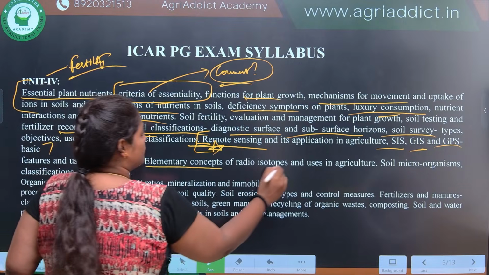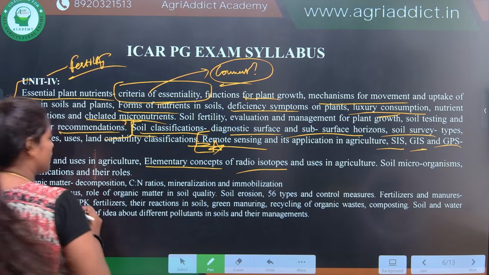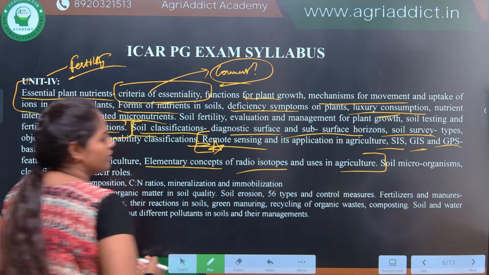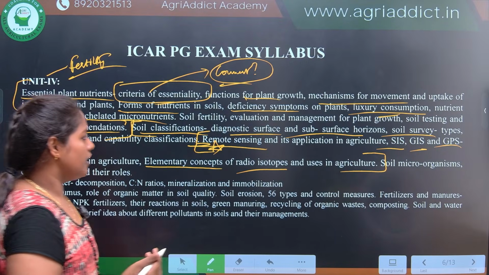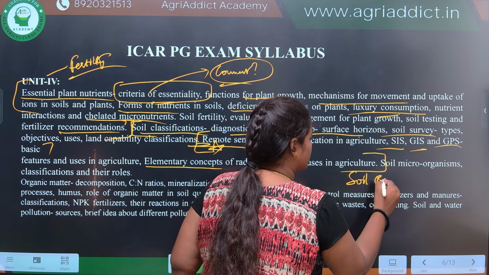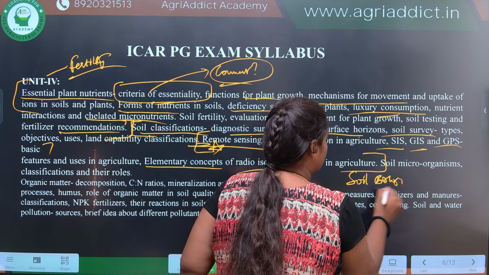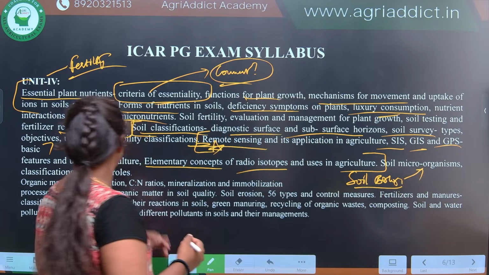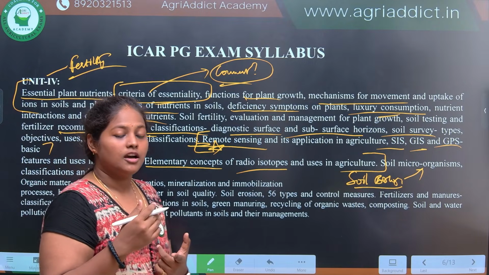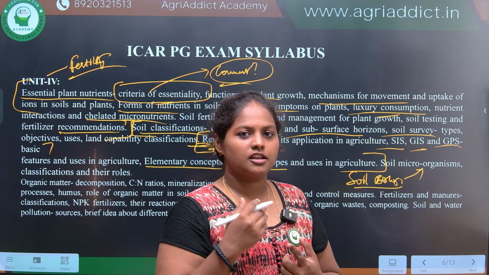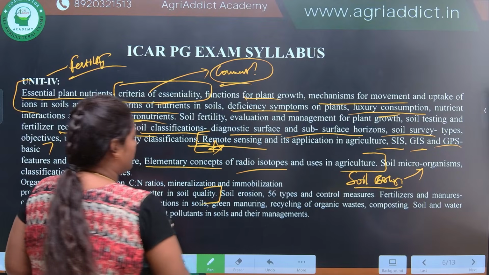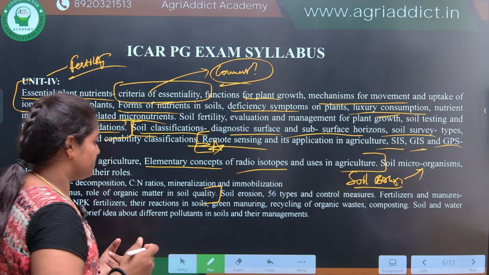Then elementary concepts of radioisotopes and their use in agriculture. Till here, again pedology and chemistry are included. Now another subject, that is soil biology. It has started from here. Soil microbes, their classification and roles, organic matter decomposition and other processes like mineralization, immobilization, C:N ratio. These all will come under soil biology.